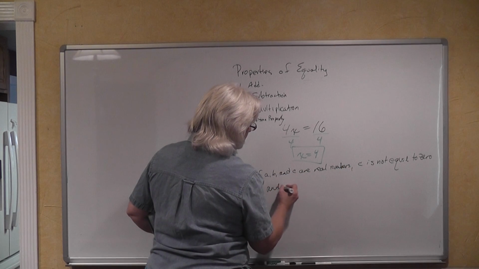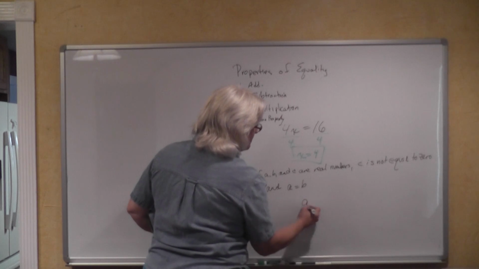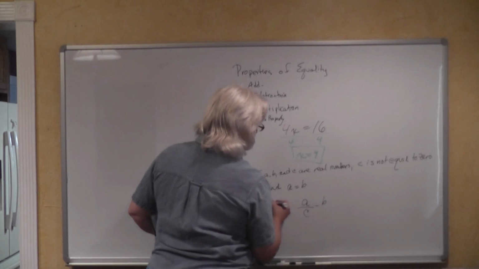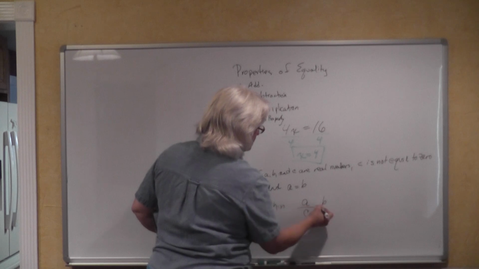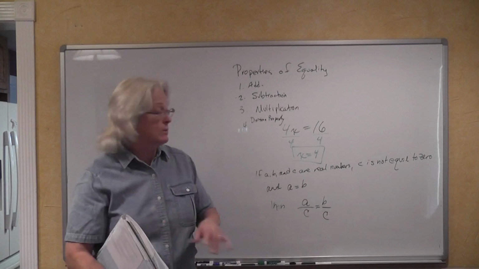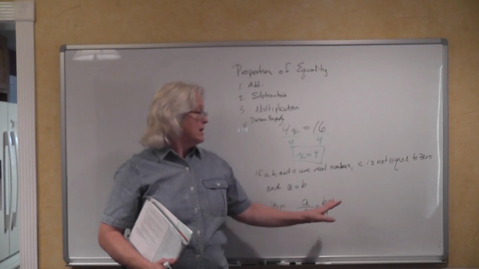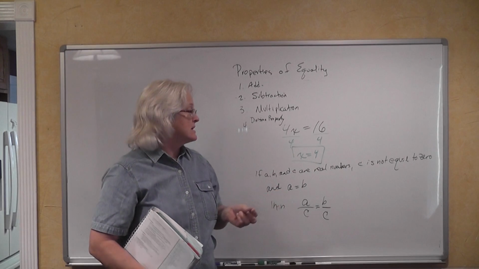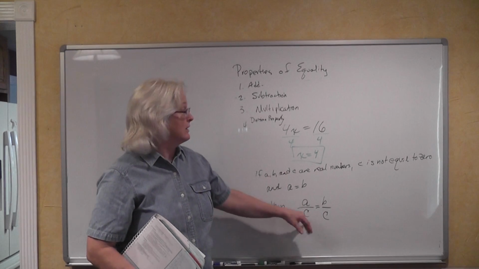And if A is equal to B, then you divide both sides of that equation by C, and you have another true equation. Divided both sides of this equation by C, and you now see why we have to put that little qualifier in there that says C can't be equal to 0, because you're not allowed to divide by 0.